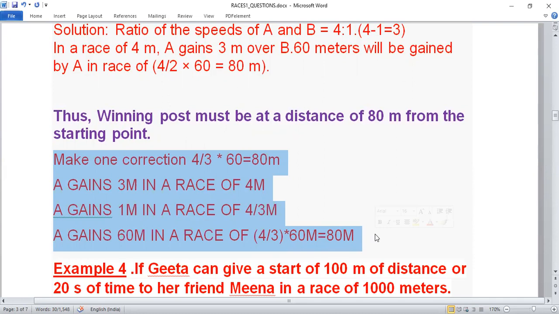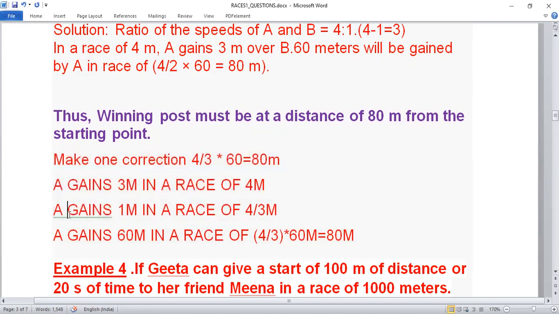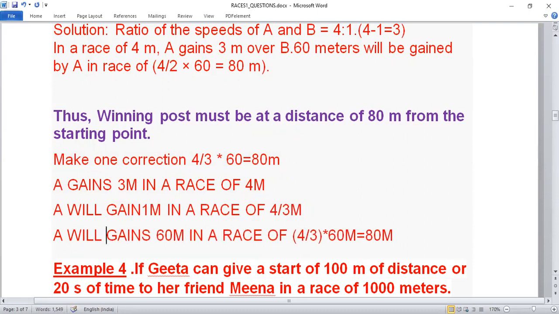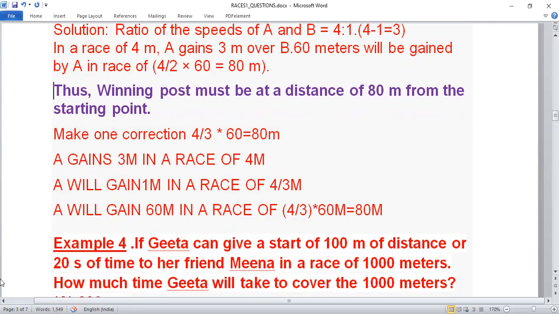A gains 3 meter in a race of 4 meter. So A gains 1 meter in a race of 4/3 meter. So A will gain 60 meter in a race of 80 meter. So 80 meter is the answer. You can say the winning post must be at a distance of 80 meter from the start point.